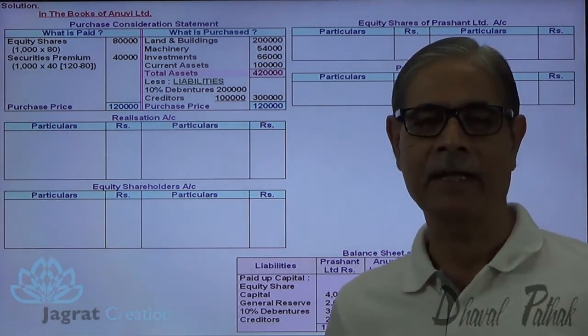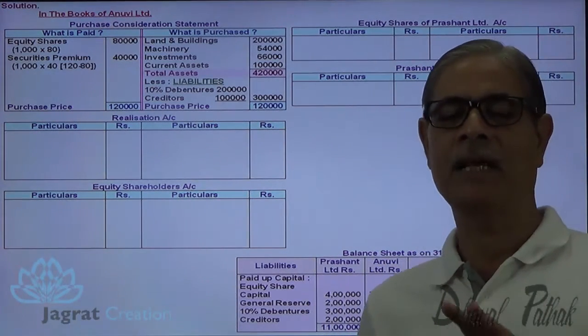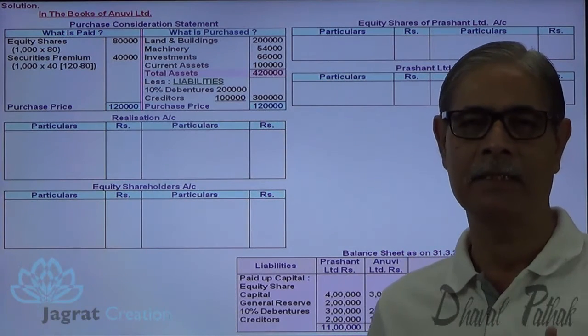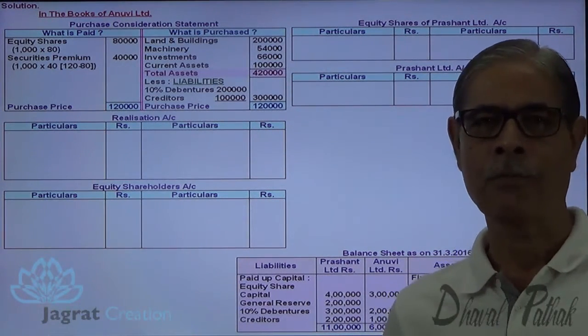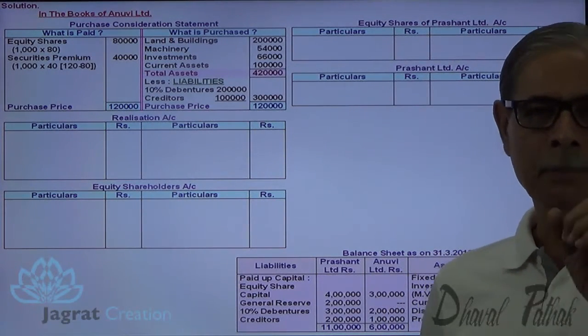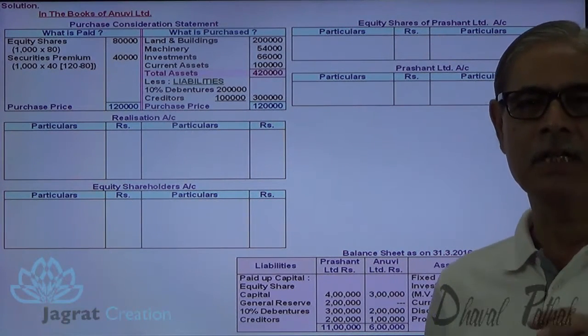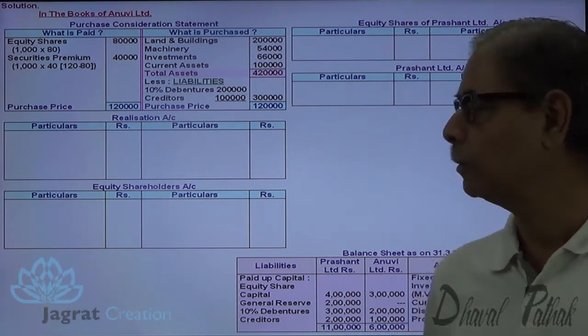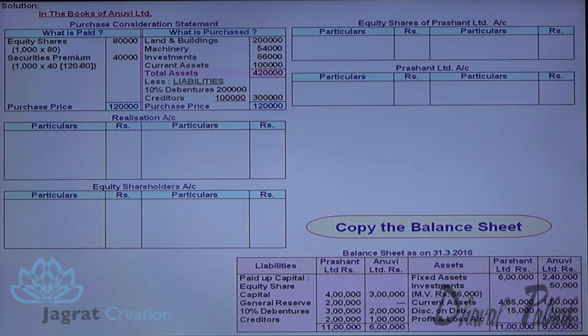Now for the purpose of writing the ledger accounts in the books of vendor, the first step: all the assets and liabilities to be realized are transferred to the realization account at their book value. The book value is available in the balance sheet. So copy the balance sheet, and all the details of the balance sheet are to be considered.